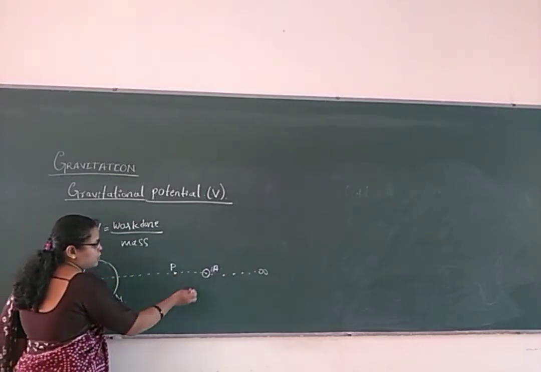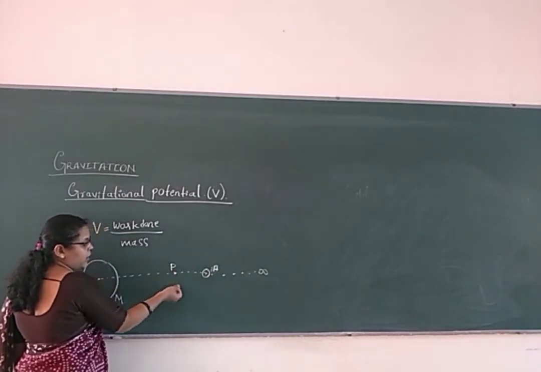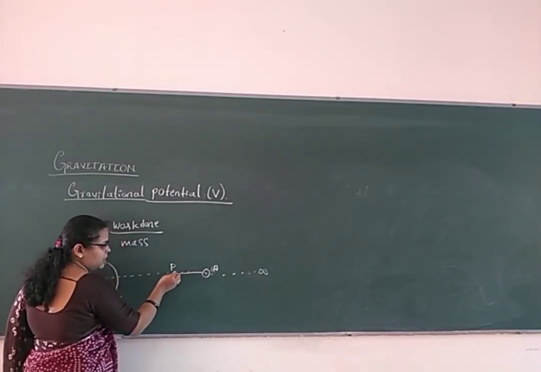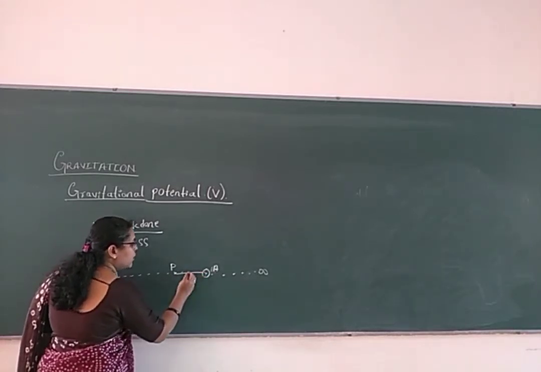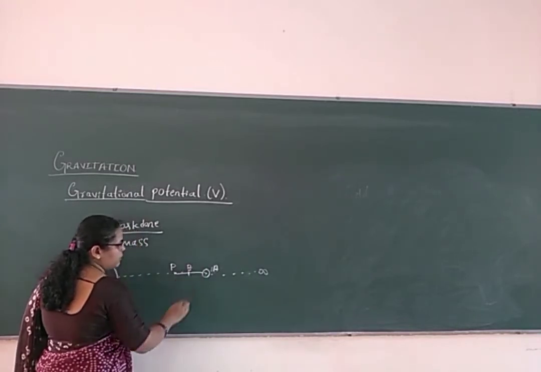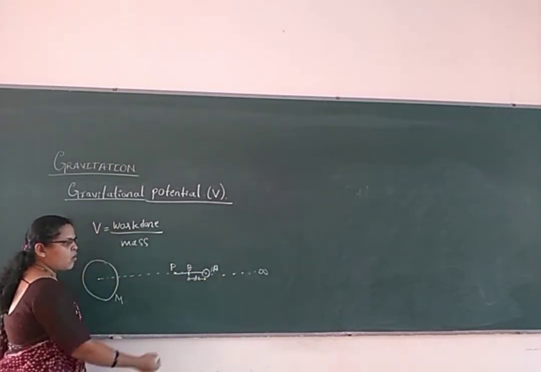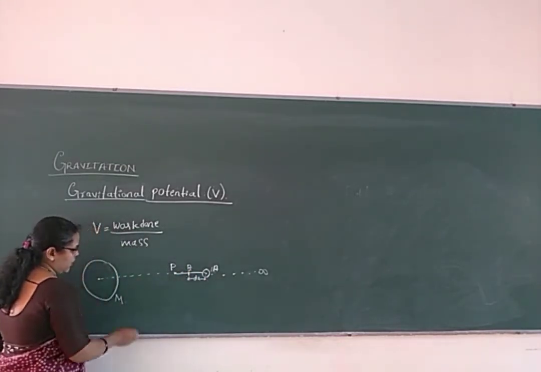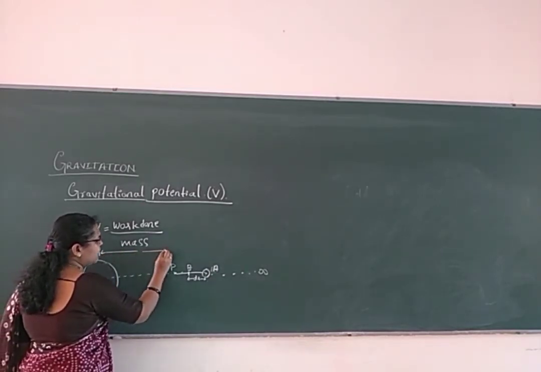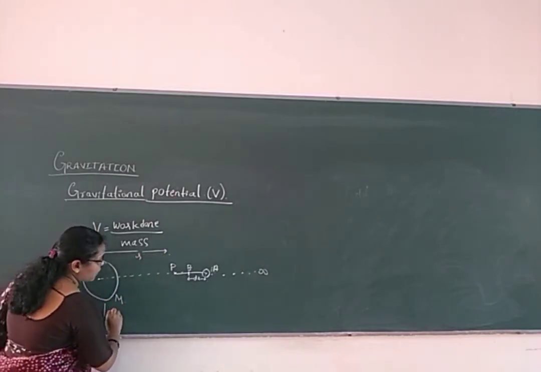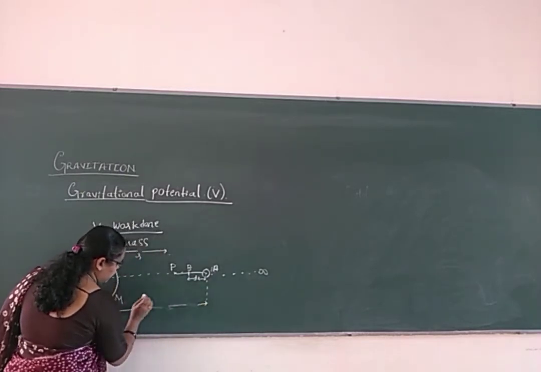So before making that body come directly from infinity to that point, we have to do small work here. Means we have to do small work in bringing the unit mass over a small distance, that is point B here. This distance we call dr. Small distance, small work will be done here. The distance from the point P we call r.